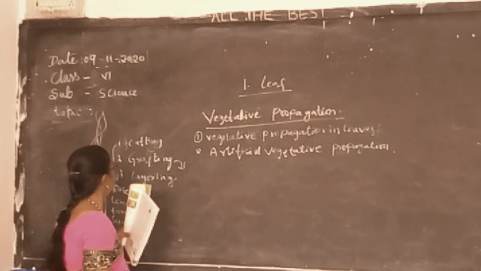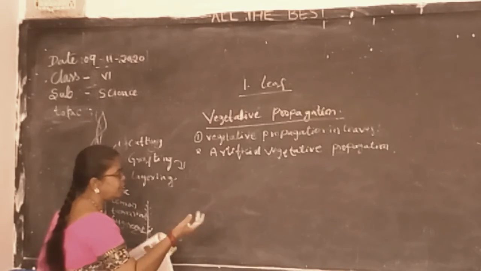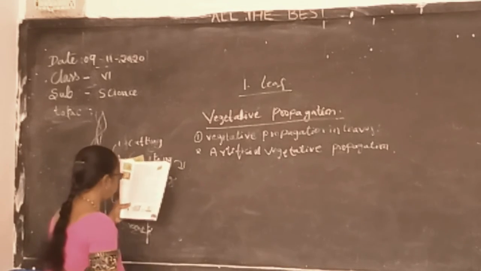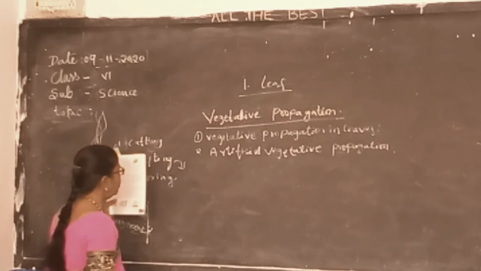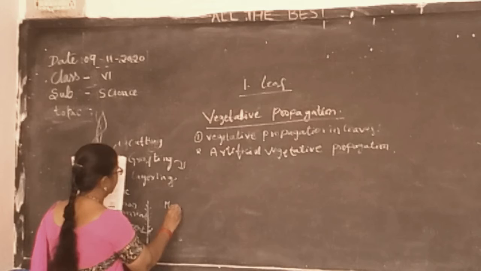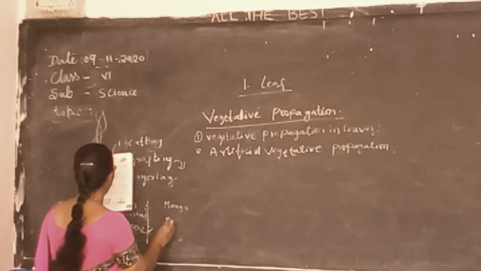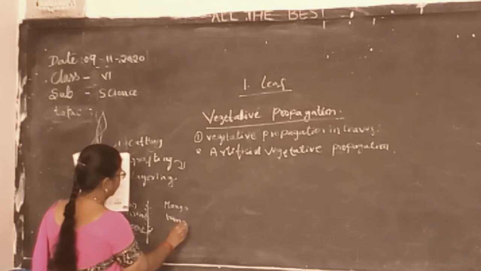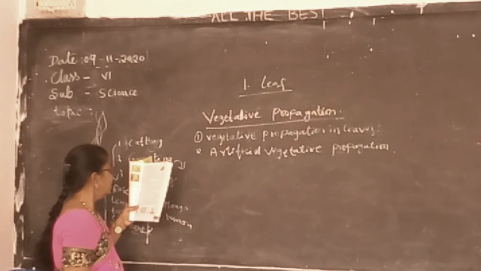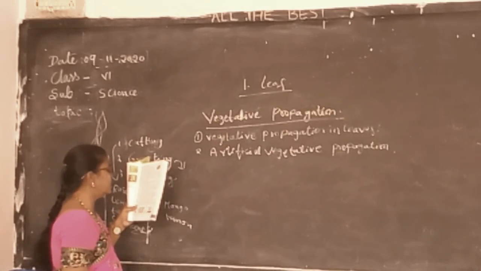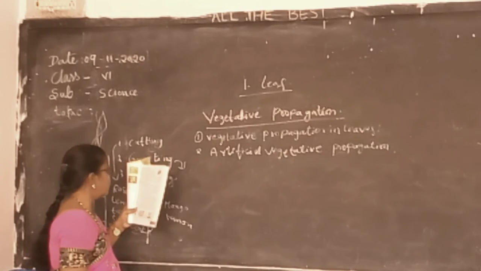So in the grafting method, you are taking two types of plants. Suppose you take the example of mango and lemon. This method is used to obtain a plant by combining two different parts in the method of stem cutting, called the scion.